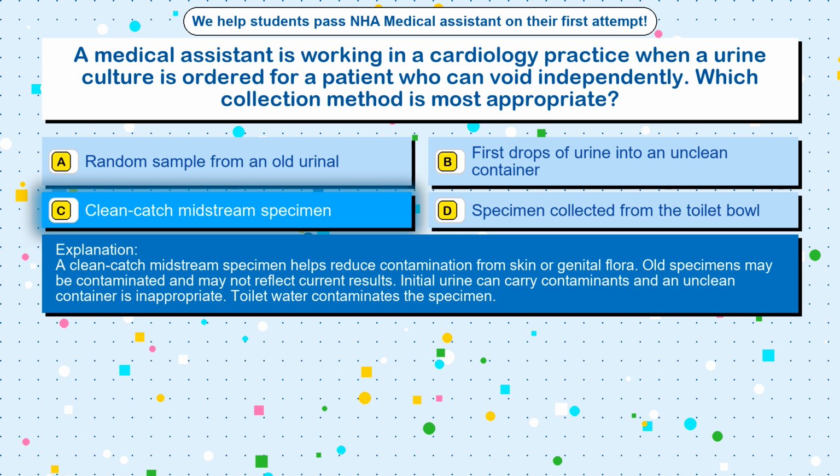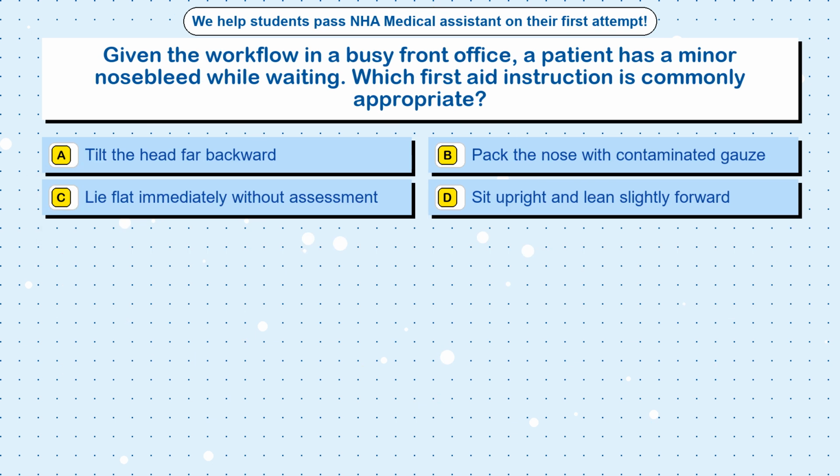Question 21. Given the workflow in a busy front office, a patient has a minor nosebleed while waiting. Which first aid instruction is commonly appropriate? Option A, tilt the head far backward. Option B, pack the nose with contaminated gauze. Option C, lie flat immediately without assessment. Option D, sit upright and lean slightly forward.